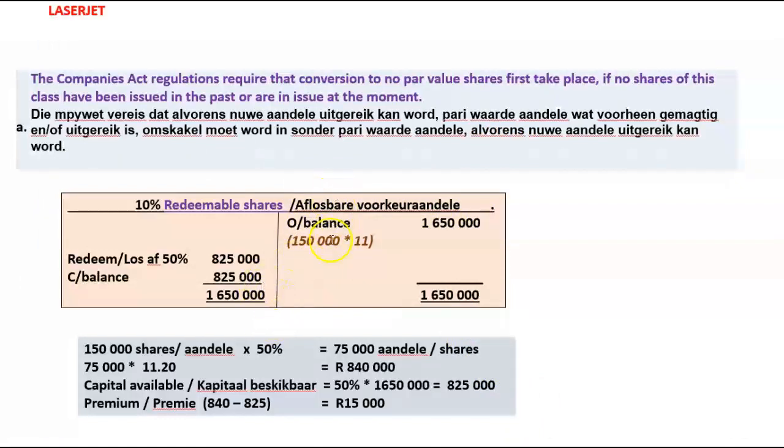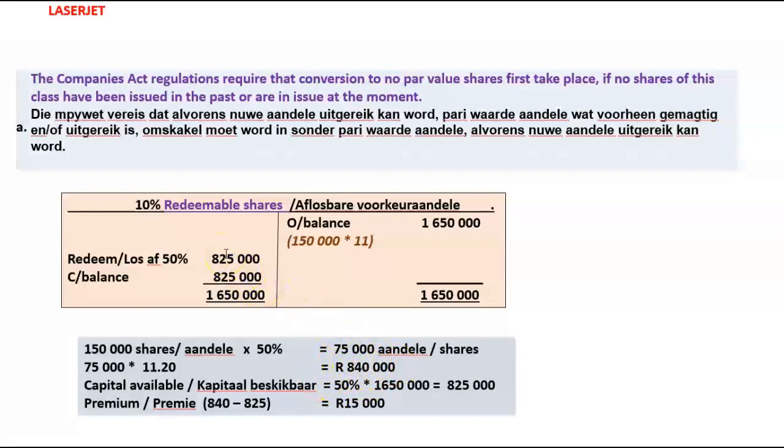Can we take out of this account 75,000 shares at R11.20? No, we can't, because initially we only posted R11 per share. So if we're going to redeem 50%, it will only be 50% of that amount, which equals 825,000. So it was 150,000 shares, 50% being 75,000 shares. 75,000 shares multiplied by R11.20 a share equals 840,000.